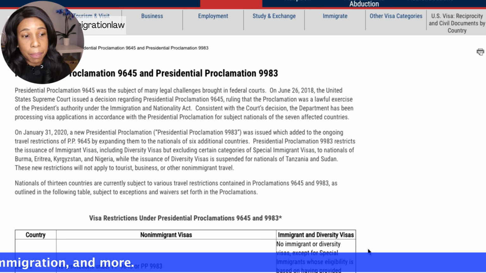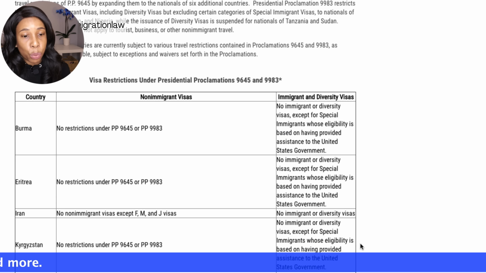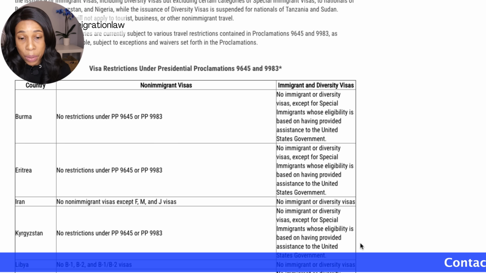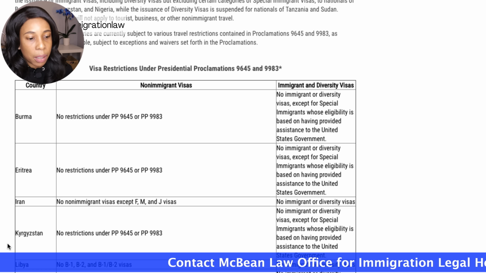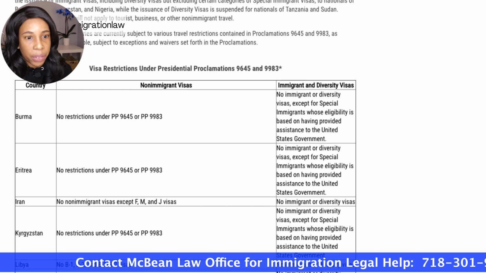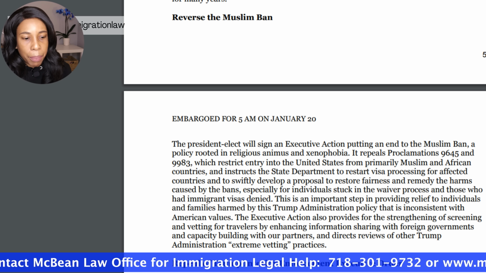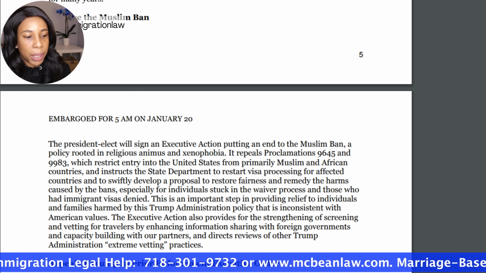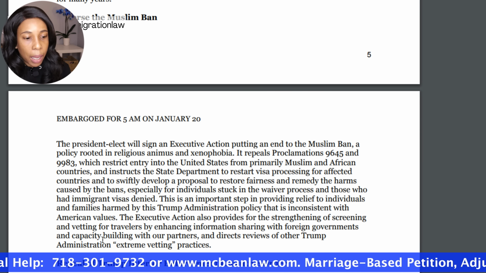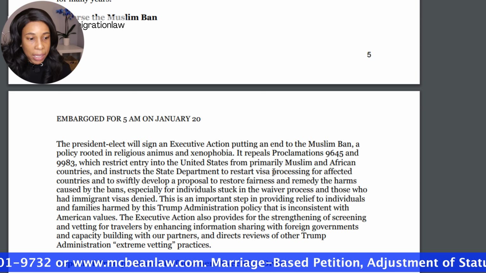These two proclamations have various rules with respect to issuing immigrant visas and non-immigrant visas. Under Biden's executive order, they have been repealed.